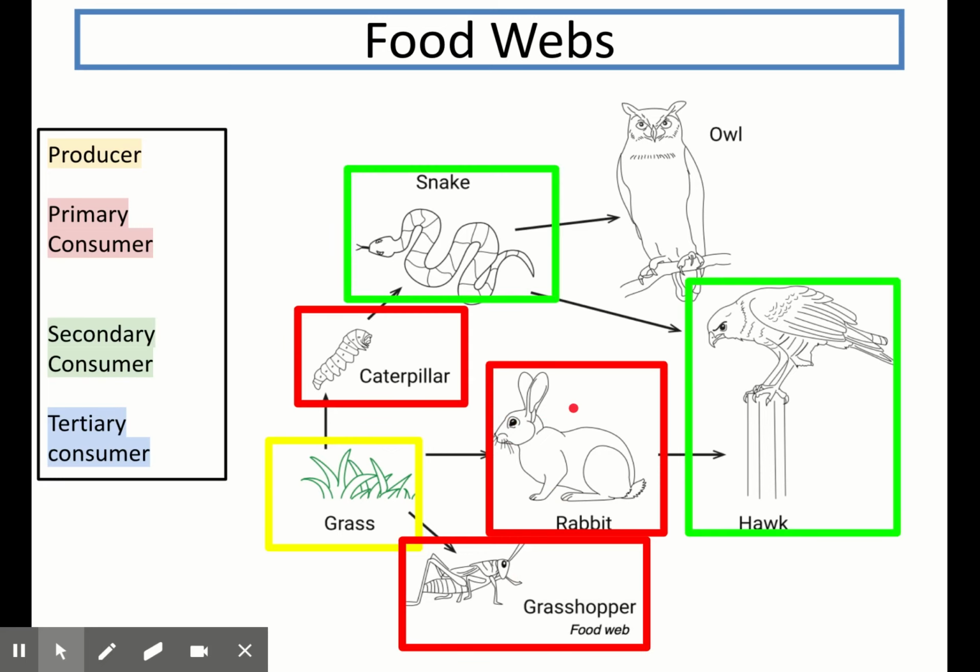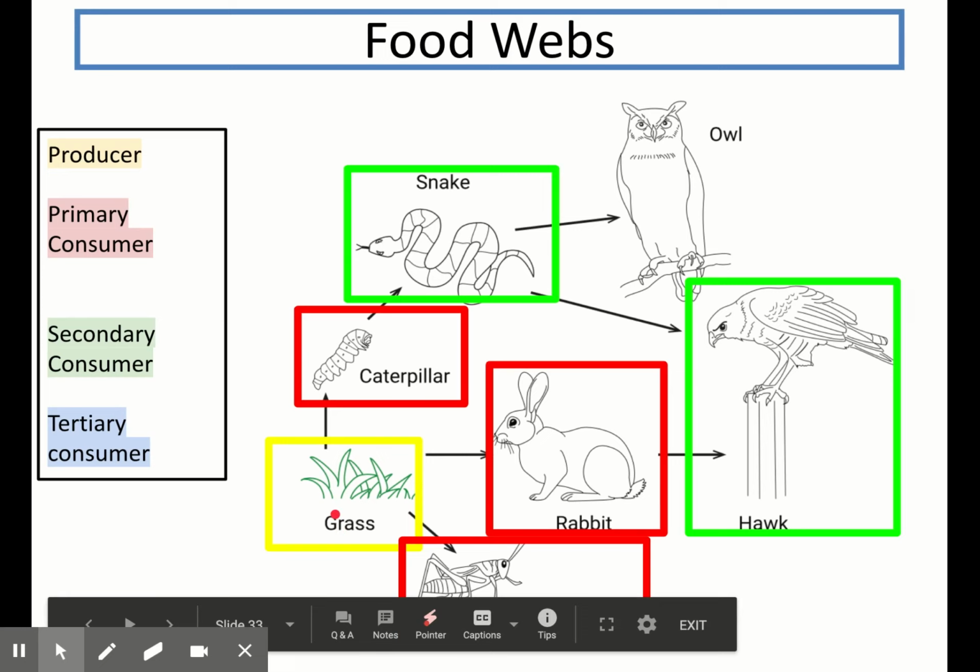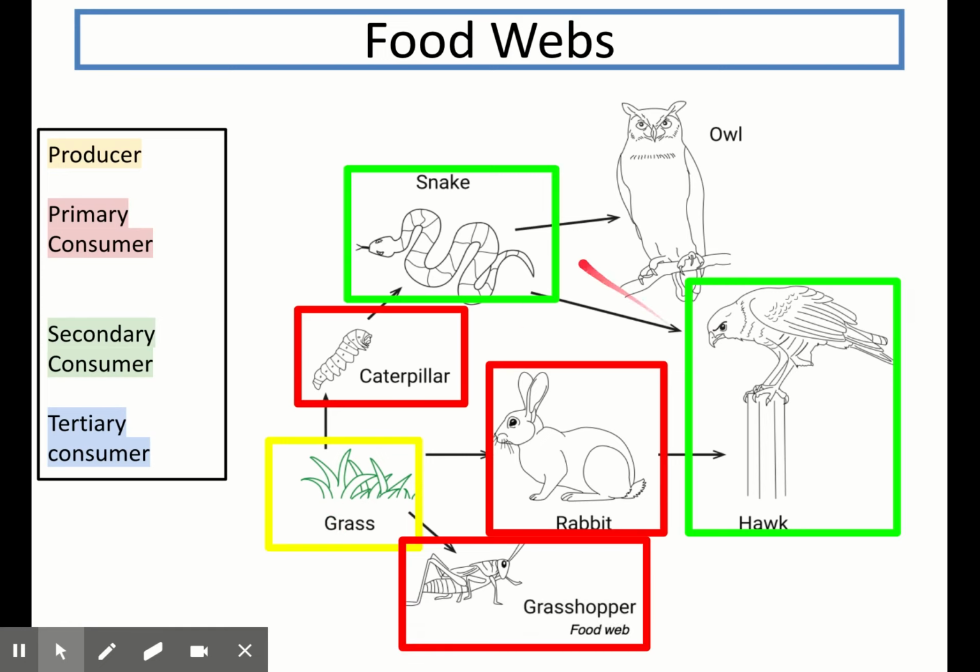So all three of these are primary consumers. Next, I want to highlight the secondary consumers in green. So secondary consumers consume the primary consumers, so the three I highlighted in my previous diagram in red. They also come third if you work your way from the producer, the grass, down a food chain. So here I have two secondary consumers in this food web. I have the snake and the hawk.